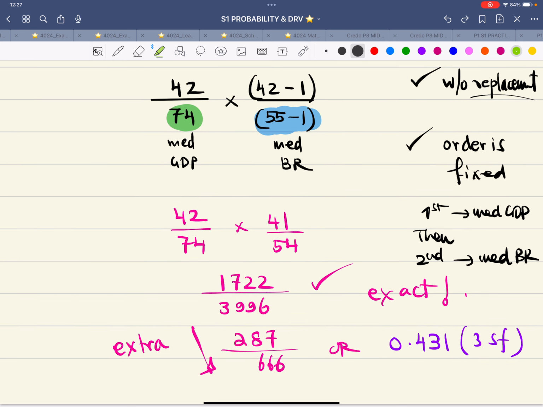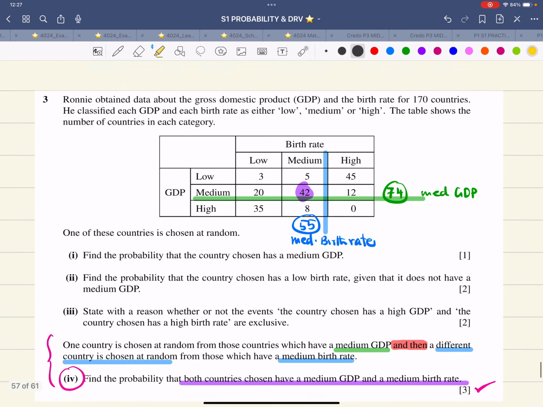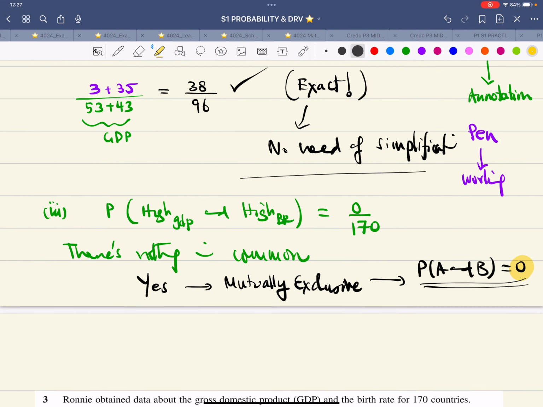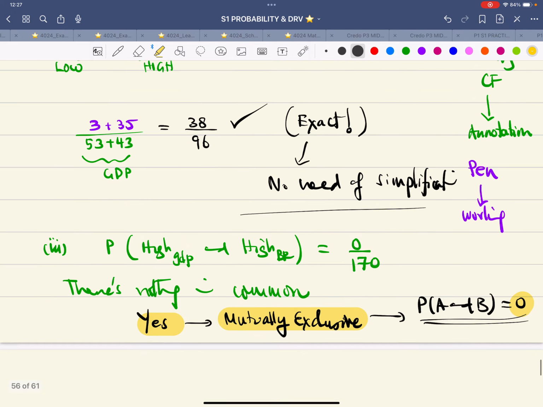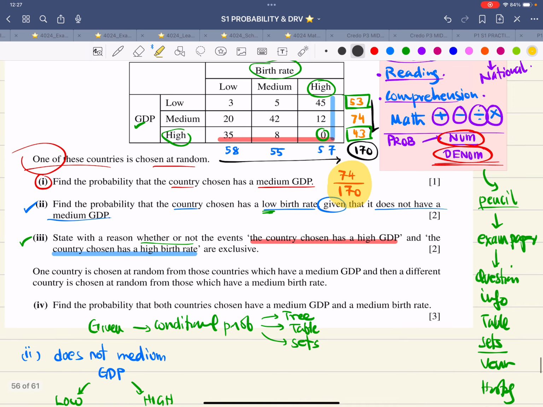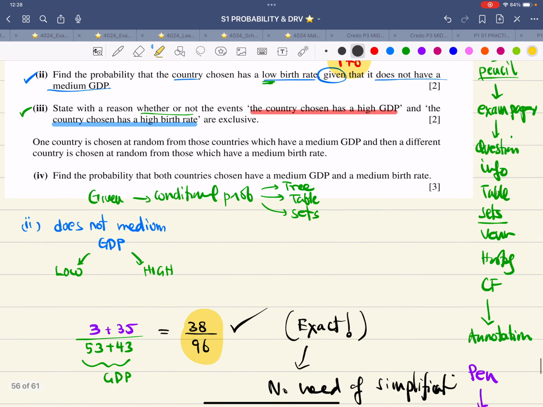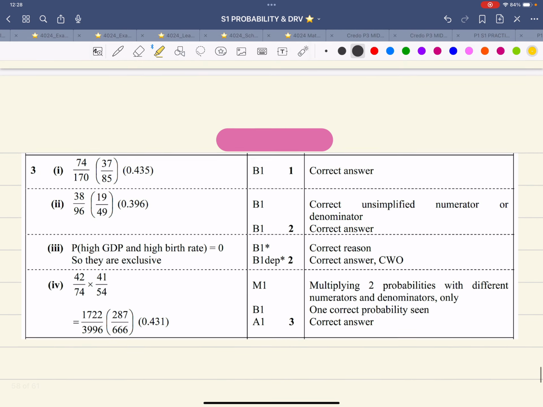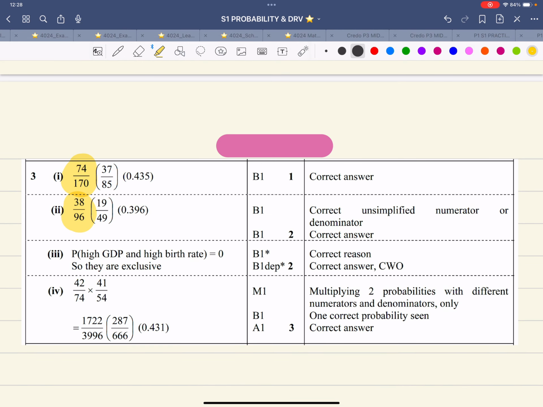Let's look at the answers. This is 1722 over 3996. And then we have this thing is 0, and yes, it's mutually exclusive. Over here, that's 38 over 96. Over here, this is 74 over 170. So 74 over 170 and 38 over 96. That's good. Intersection is 0. Yes, they are exclusive. And the last one is 1722 over 3996. And then some people were over smart. They reduce it. Even more over smart, they work in decimals.